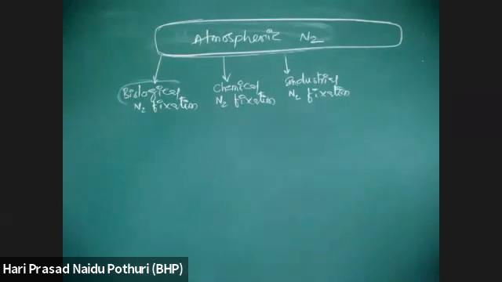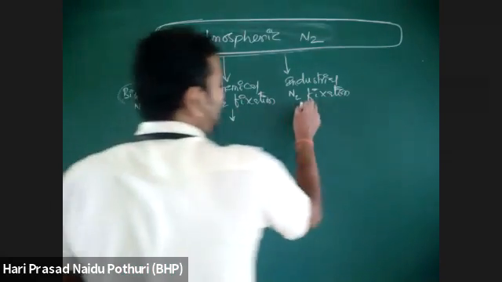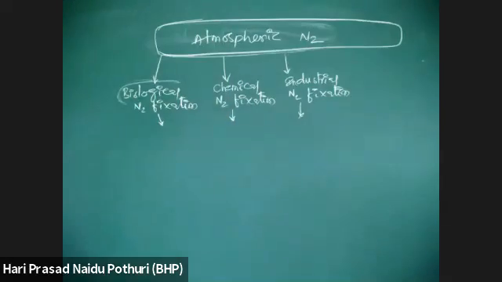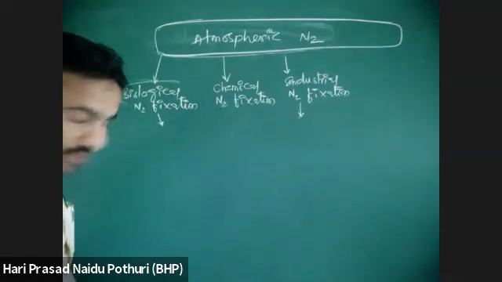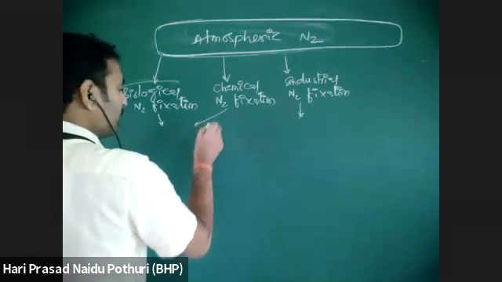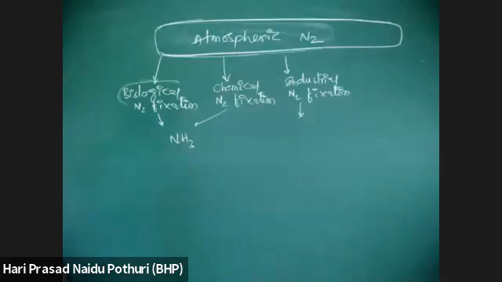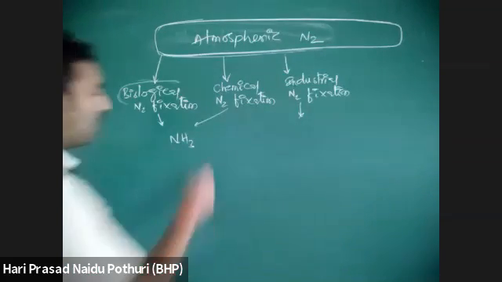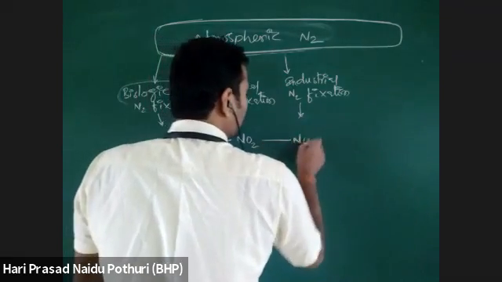So by all these processes, nitrogen is converted into nitrates or nitrites. First, this biological nitrogen fixation may convert nitrogen into ammonia. This ammonia is then converted into NO2, then to NO3.